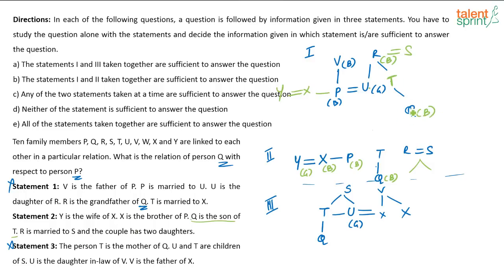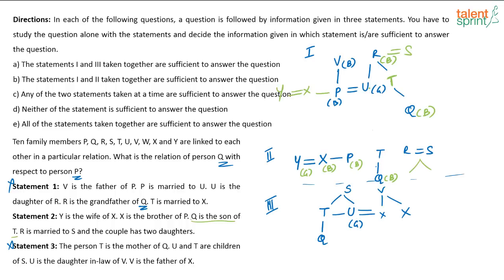So if I combine statement 1 and 2, I can very clearly find out that Q is P's sibling's son, right? Not sibling, see, P has a wife, so P's wife's sibling's son, sorry. So basically, if I combine statement 1 and 2, I am able to find out the relationship of Q to P. Is it correct?